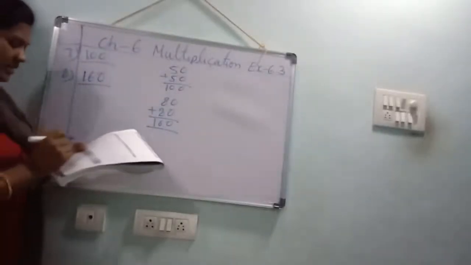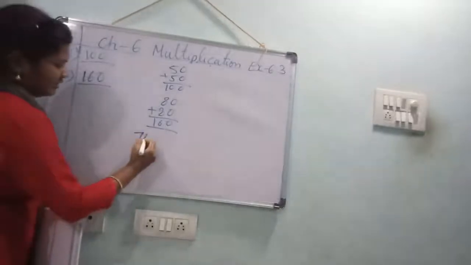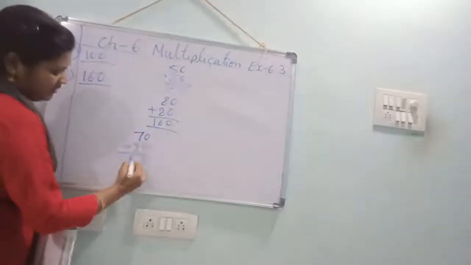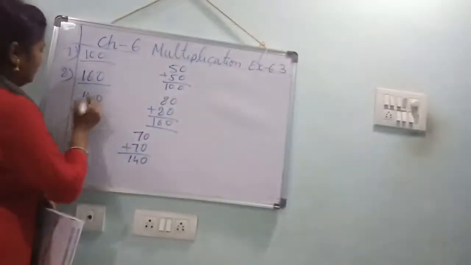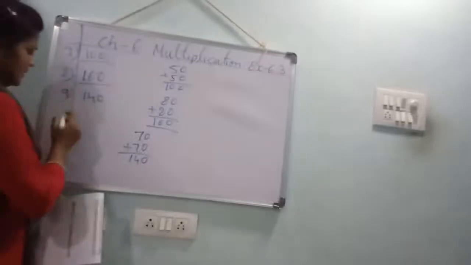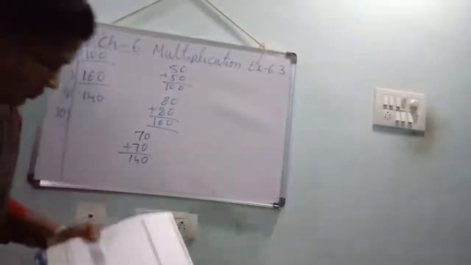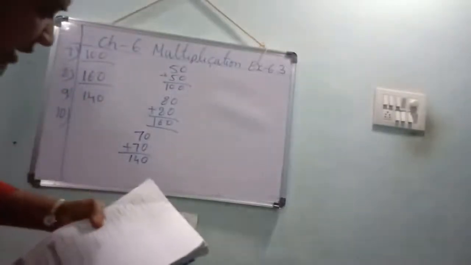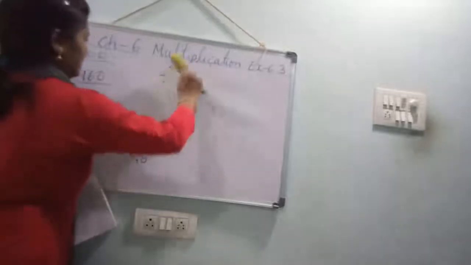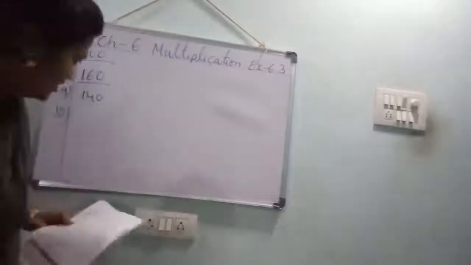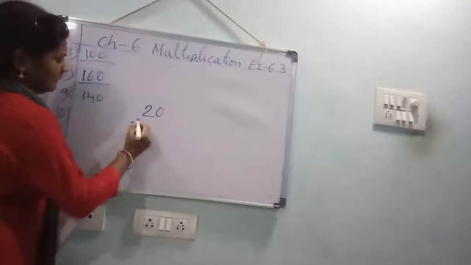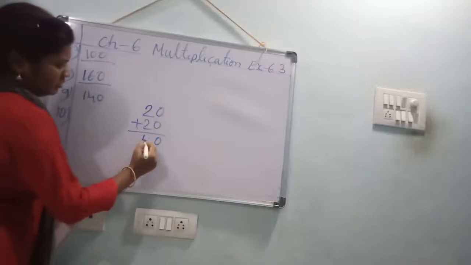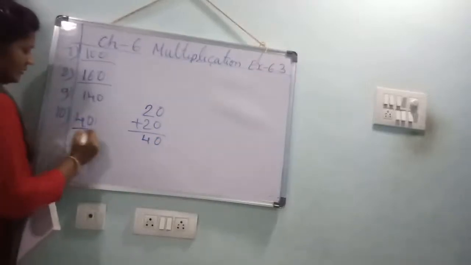See, the number 70 doubled is 70 plus 70. 0 plus 0, 0. 7 plus 7, 14. 140 is the answer. 10th one. What is the question? Double the number 20. 20, if you double the number, which number will you get? 20 plus 20. 0 plus 0, 0. 2 plus 2, 4. 40.